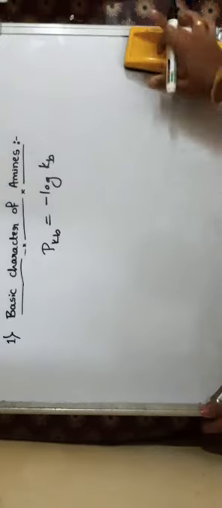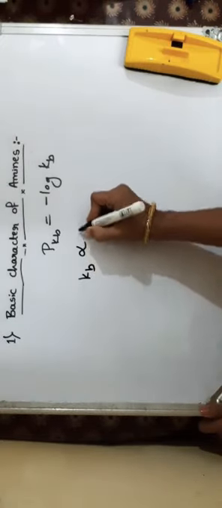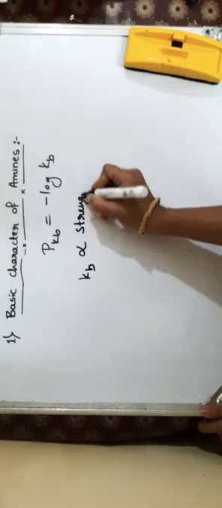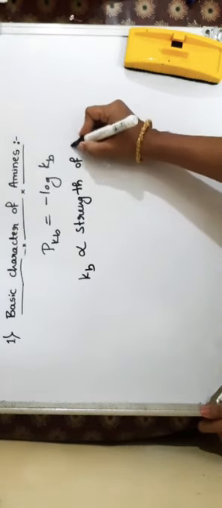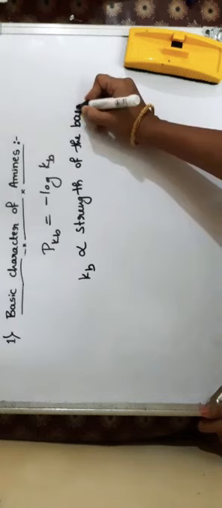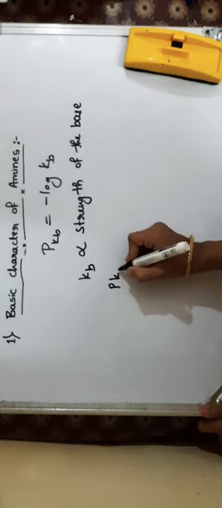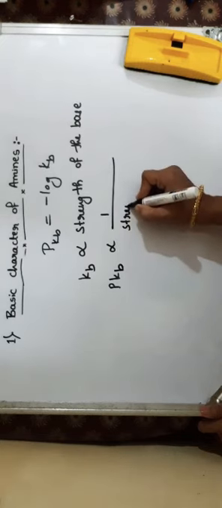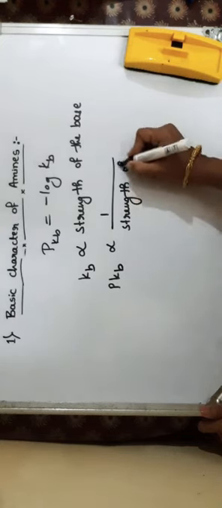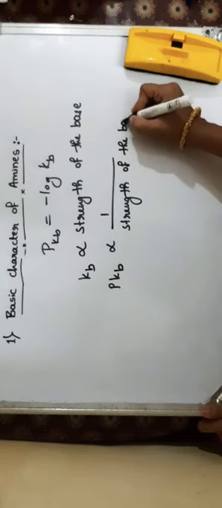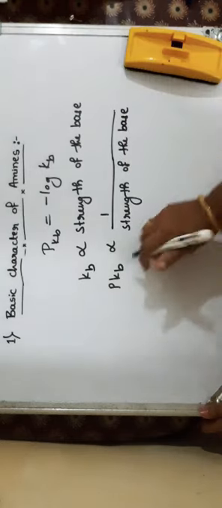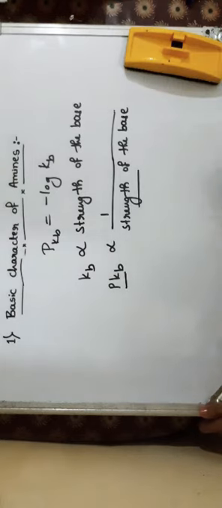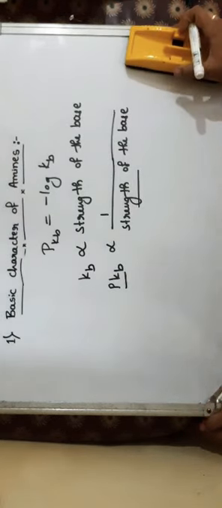Kb value is directly proportional to the strength of the base. pKb value is inversely proportional to the strength of the base. If the Kb value is more, then it is a stronger base. If the pKb value is less, then it is a stronger base. Clear? pKb is inversely proportional to the strength of the base. If it is smaller, then it is a stronger base.